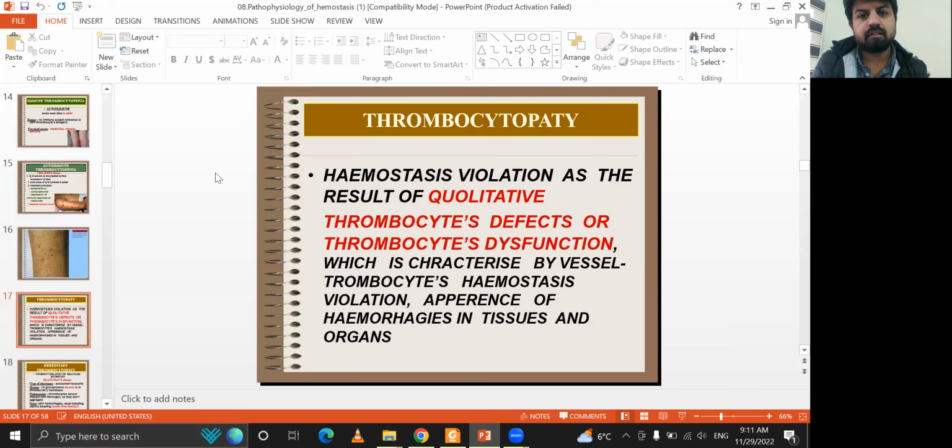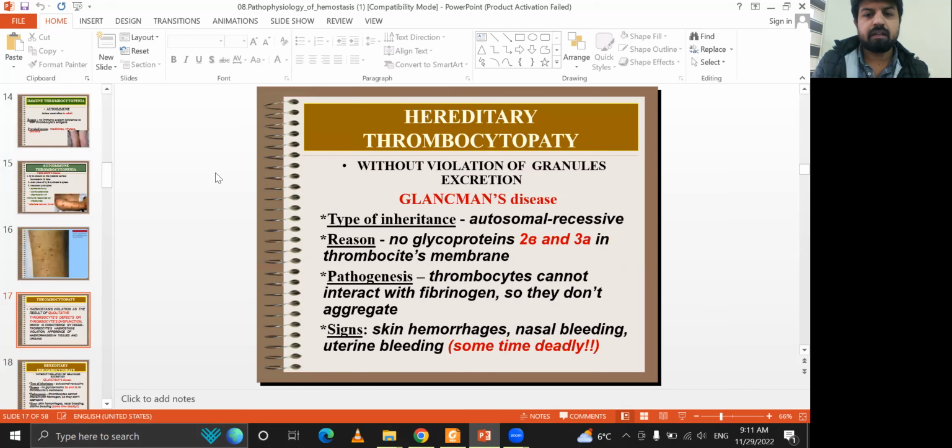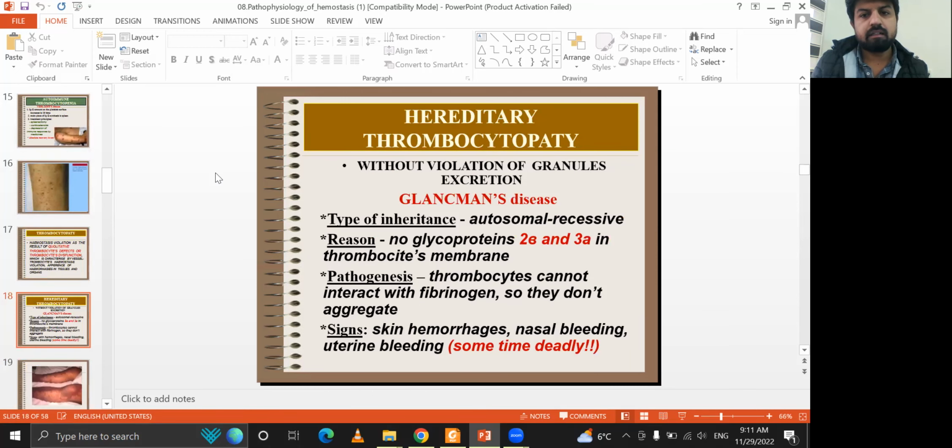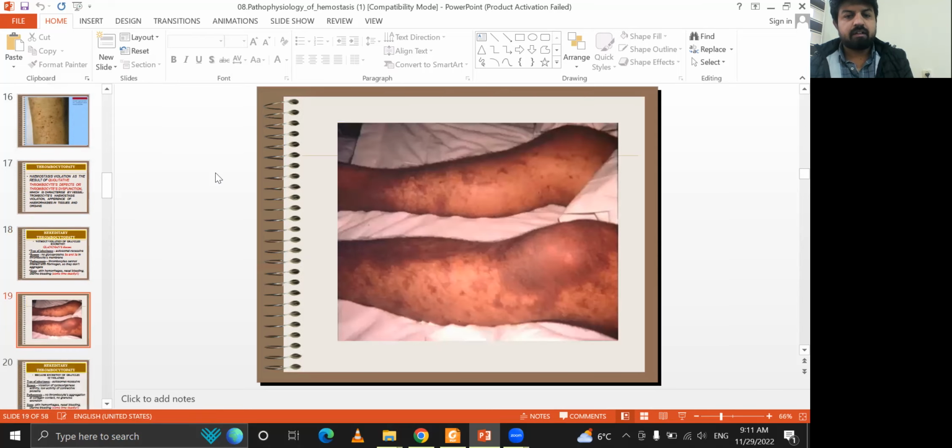Thrombocytopathy is a hemostasis violation as a result of a qualitative thrombocyte defect or thrombocyte dysfunction, characterized by vessel-thrombocyte hemostasis violation and the appearance of hemorrhages in tissues and organs. For example, Glanzmann thrombasthenia. The reason is the absence of glycoprotein IIb and IIIa. The pathogenesis is that thrombocytes cannot interact with fibrinogen, so they don't aggregate. Signs are skin hemorrhage, nasal bleeding, uterine bleeding, sometimes deadly.